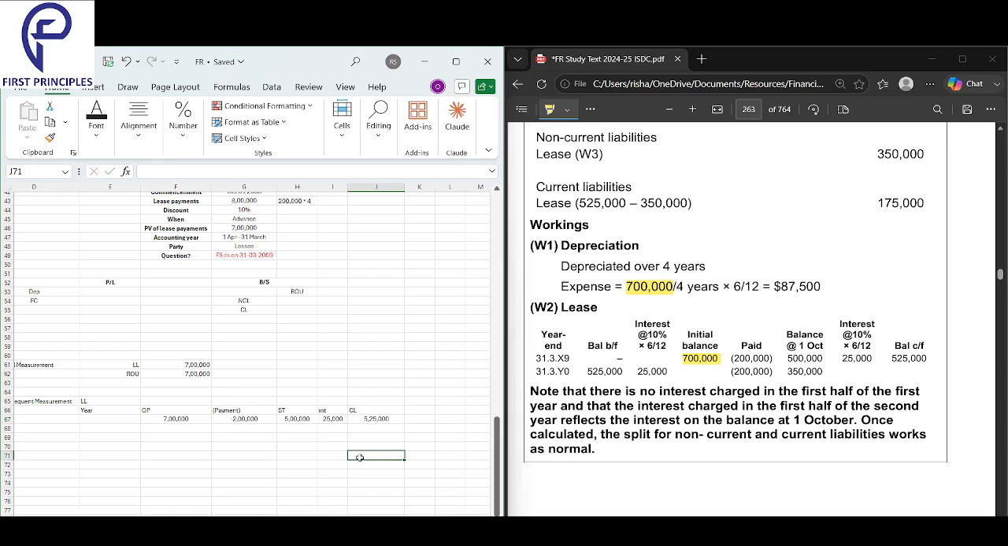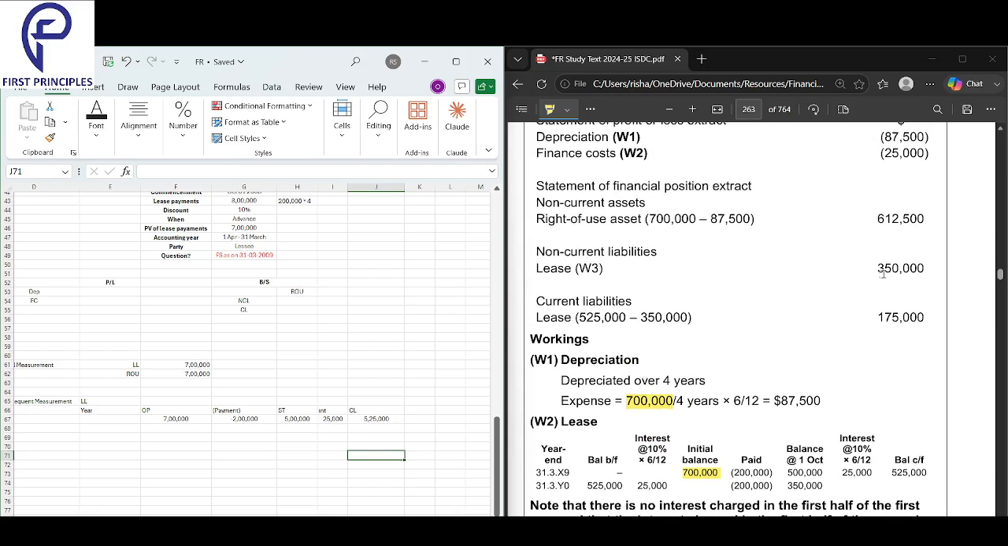But guys, do we write any total liability? If you look at current and non-current, there's no 525 anywhere. We have to split it. There is no 525 over here, so we have to split it. What we will do is we will split it. So we split it over here. We bring this here.